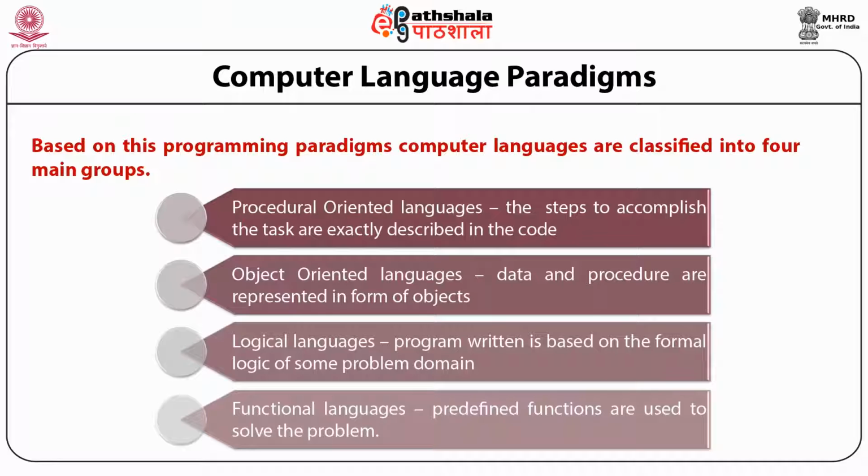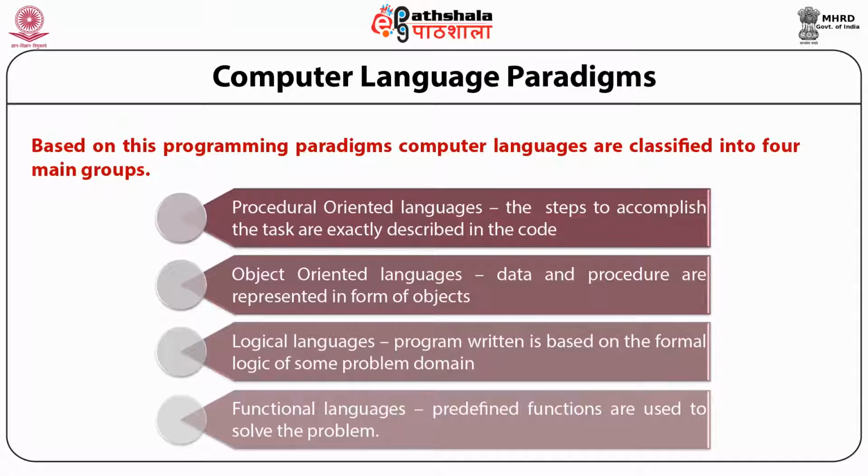First, the procedural oriented languages. In these languages, the program is explained very clearly with a step by step process, and all the steps to accomplish the task are exactly described in the code. In case of object oriented languages, the data and procedure are represented in the form of objects, and these objects interact with each other through the program to perform a particular task.